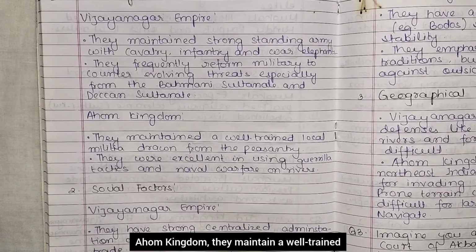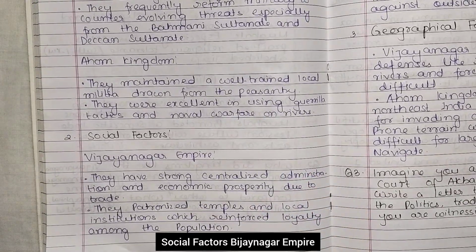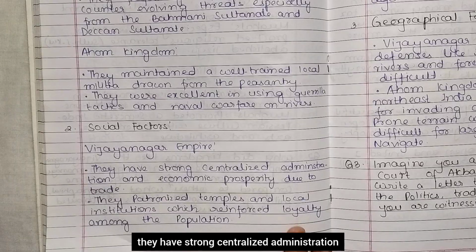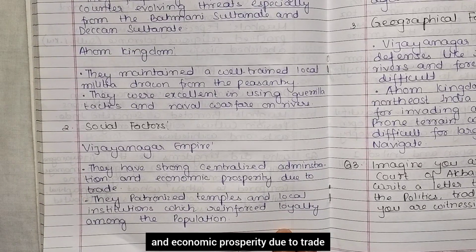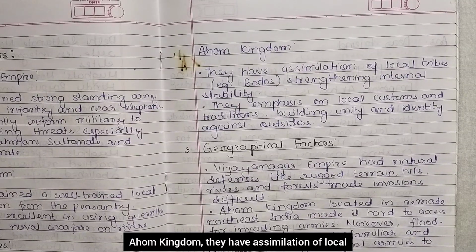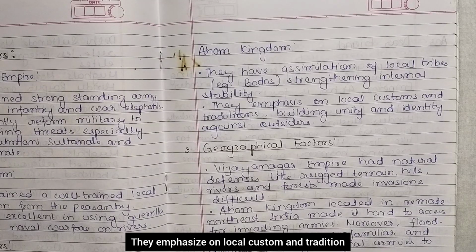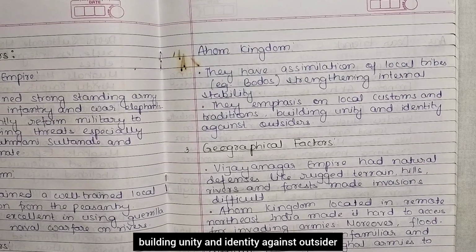Ahom kingdom: they maintained a well-trained local militia drawn from the peasantry. They were excellent in using guerrilla tactics and naval warfare on rivers. Social factors. Vijayanagar Empire: they had a strong centralized administration and economic prosperity due to trade. They patronized temples and local institutions, which reinforced loyalty among the population. Ahom kingdom: they assimilated local tribes, for example the Bodos, strengthening internal stability. They emphasized local custom and tradition, building unity and identity against outsiders.